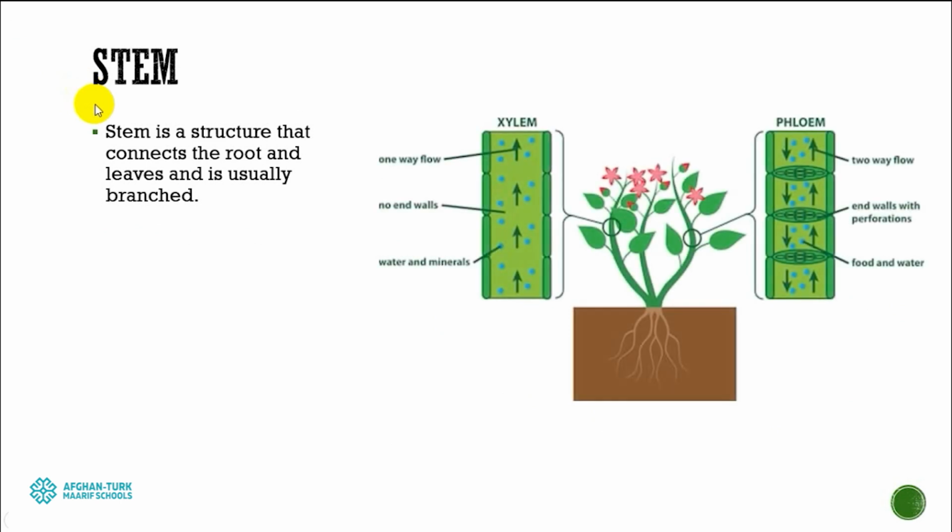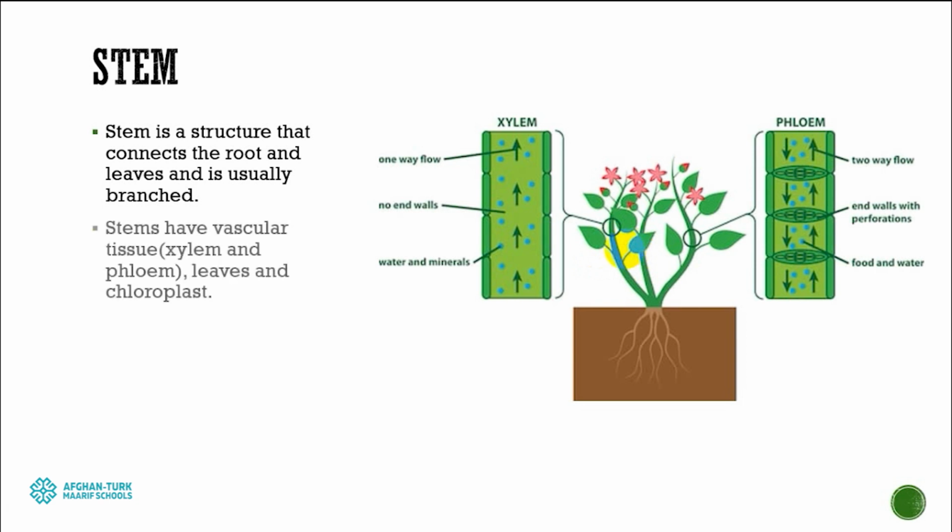The next structure is the stem. The stem is also an interesting structure which connects the root with the leaves. As we said, roots collect water and water-dissolved minerals, and leaves do the photosynthesis. So the stem is a way which joins them, bringing that water to the leaf and making the leaves able to carry out the process of photosynthesis.